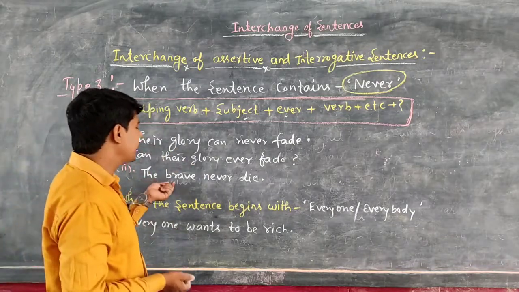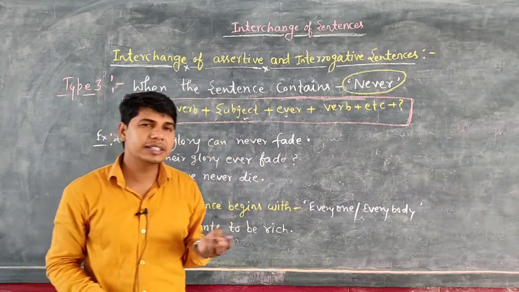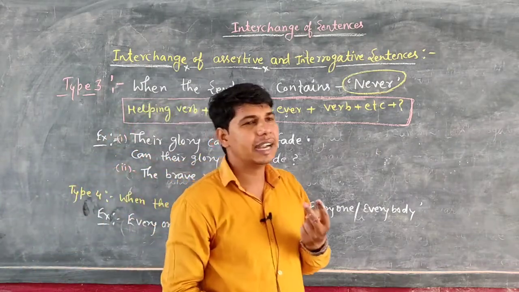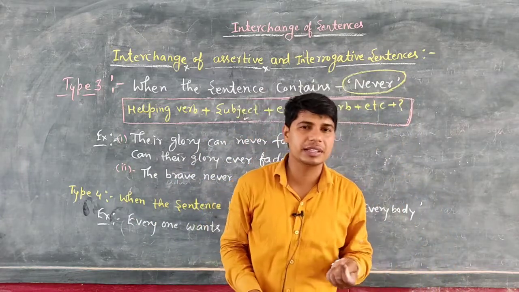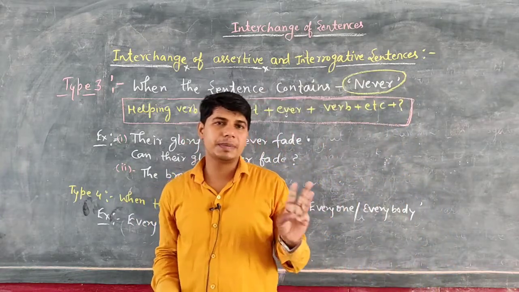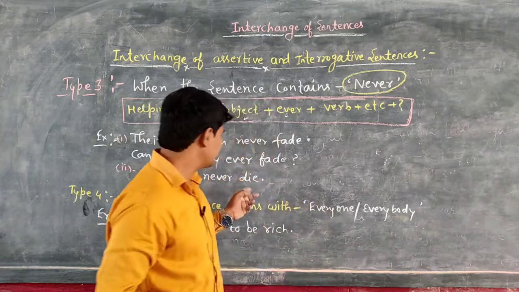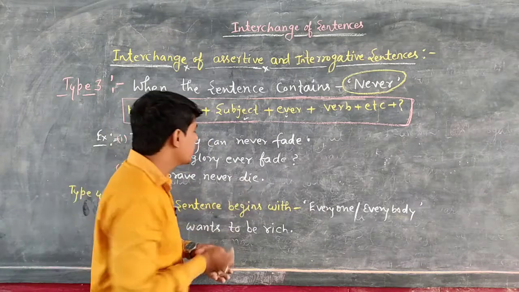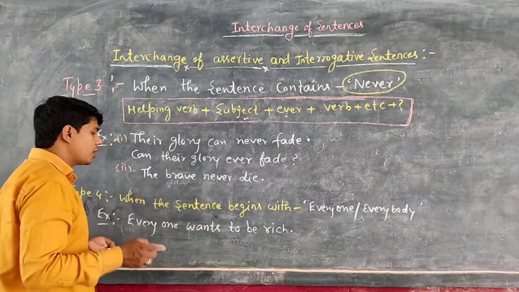So, students, the brave never die. There is no helping verb given. So, students, there are only two tenses that do not take a helping verb in the affirmative sentence. That is either simple present tense or simple past tense. So, this is simple present tense because there is the first form of the verb. So, in simple present tense, we use the helping verb do not or does not.